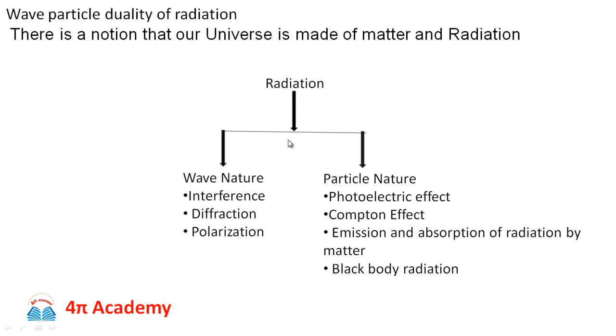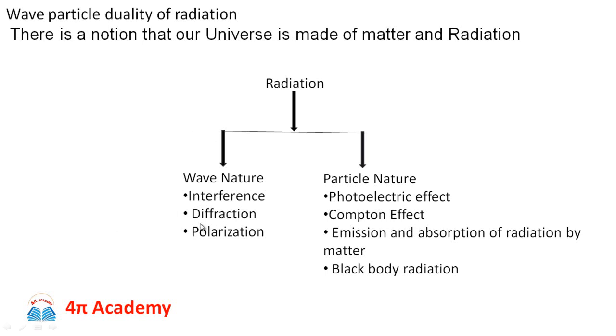You know that light shows phenomena such as interference, diffraction, polarization, and so on. The phenomenon of interference is nothing but when two or more light waves superimpose on each other, the resultant light intensity changes in such a way that intensity becomes maximum at some points and minimum at some other points. Then we say that the interference is constructive wherever intensity is maximum, and wherever the intensity is minimum we say that the interference is destructive, and so on.